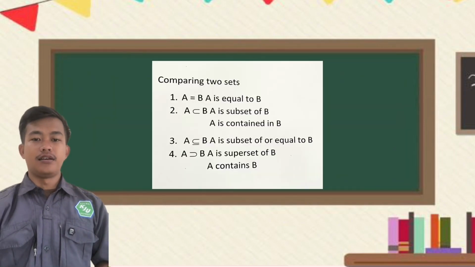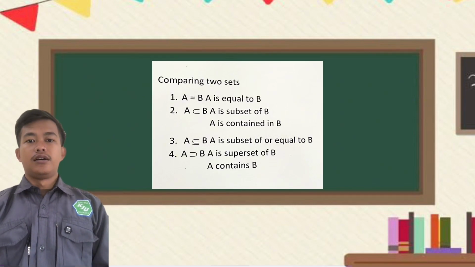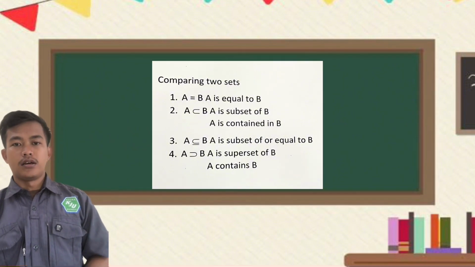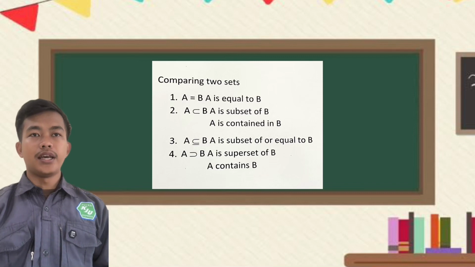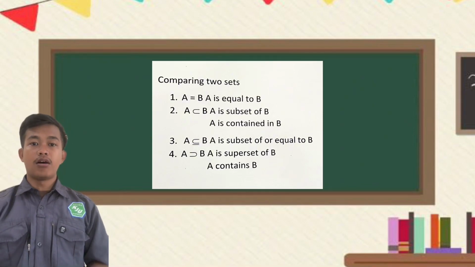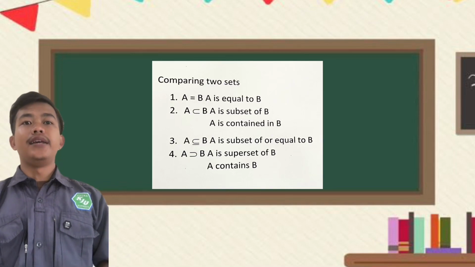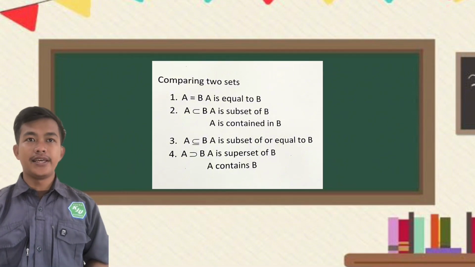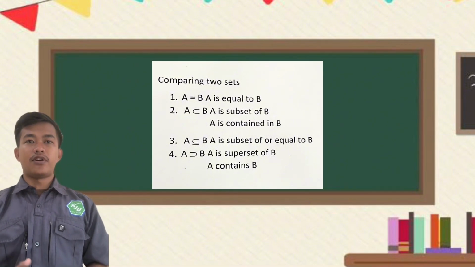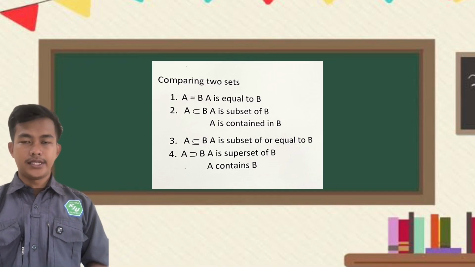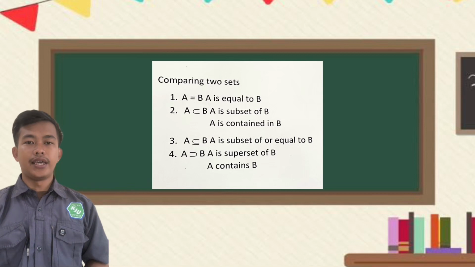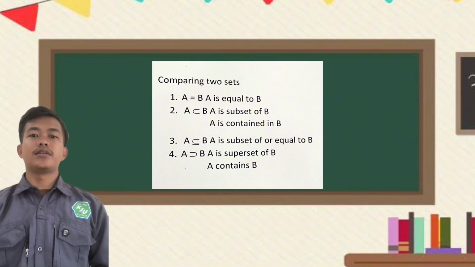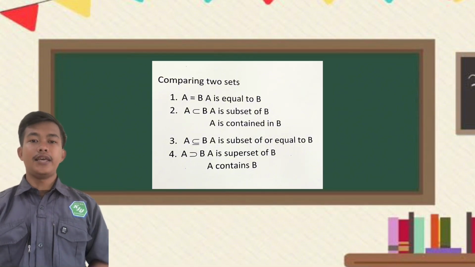The next we discuss comparing two sets. The first, we can say A is equal to B. The second, we can say A is a subset of B, or A is contained in B. The next, we can say A is a subset of or equal to B. The next, we can say A is a superset of B. The last, we can say the union of A and B.